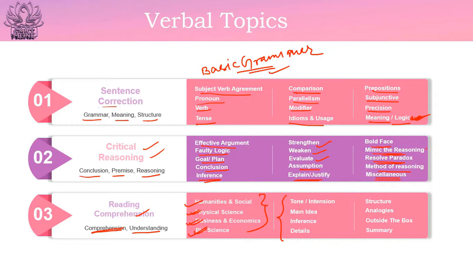And the questions would be based upon the tone or intention of the author, the main idea of the passage, the inferences that you can get. The detailed questions would also be there, based on some examples, or according to the passage some detailed questions would be there. Then the questions may be based on the structure of the passage. Then you may be asked some analogies, or some questions would be out of the box also. And you also have to concentrate on the summary of each paragraph to answer these questions.